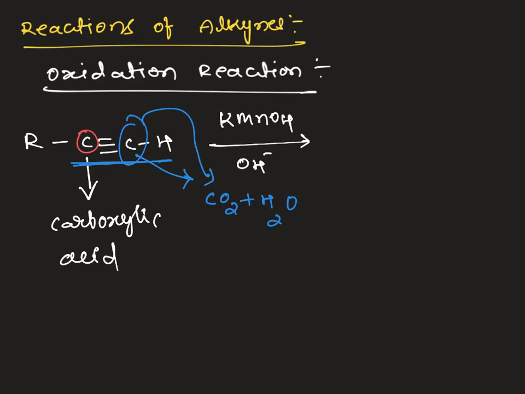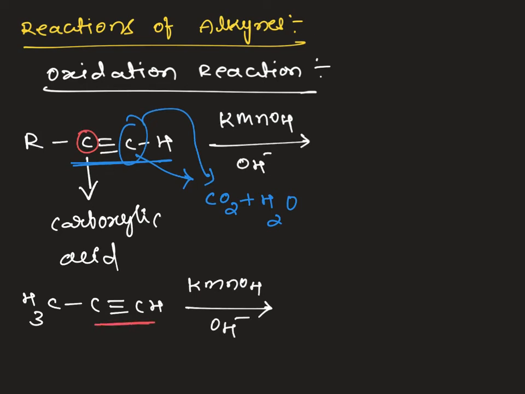Let's take an example. If I take propyne and do oxidation in presence of KMnO4 in basic environment, is it a terminal alkyne or not? Yes, because hydrogen is attached to this carbon. Now how many products can it form?